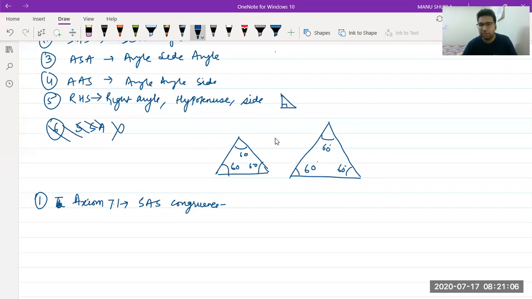Now, what is the statement? If you write the theorem, it will be like this.